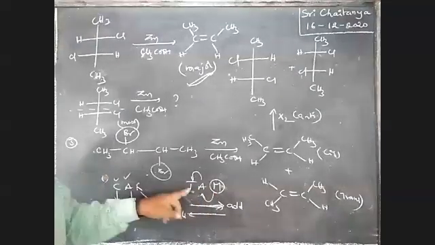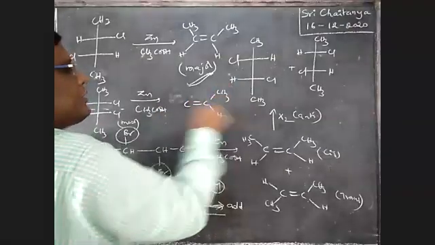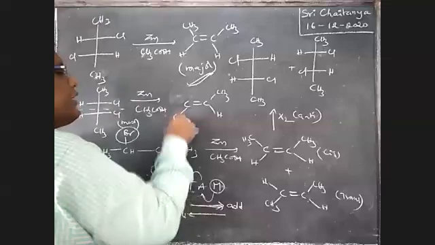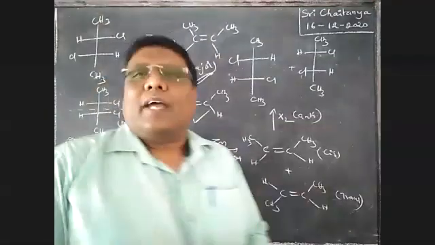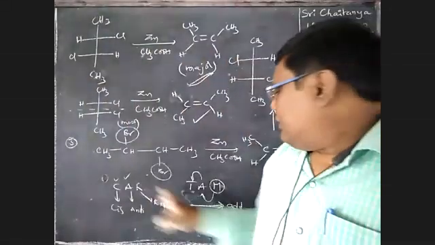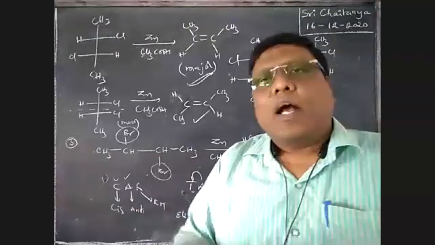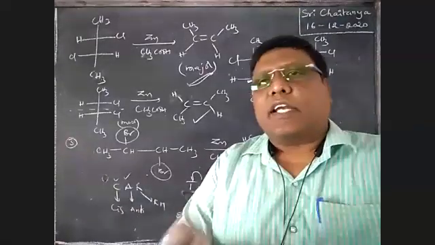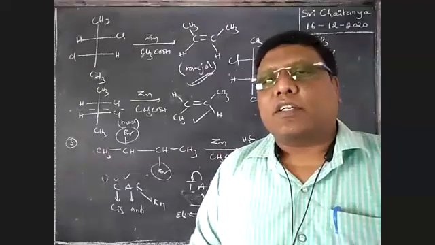Our final answer alkene should be trans alkene, CH3, H, CH3, H. It is the major product, boys. So if you know TAM or CAR, automatically you will get every answer. Applicable for both addition reactions and elimination reactions.